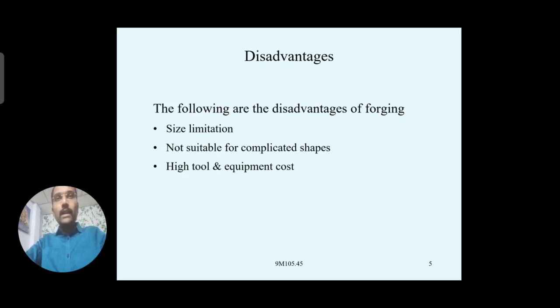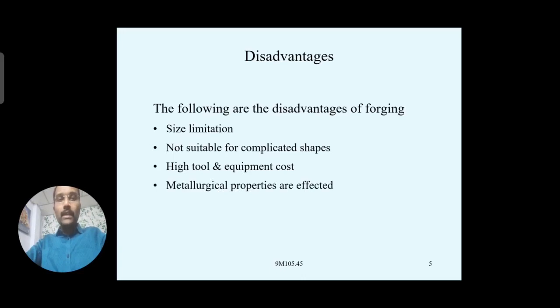And the forging equipment will be discussed later. If you observe the forging equipment, compared to other machining processes, it requires very high-cost equipment, and the tooling required is also very high. So the cost of the forging setup will also increase.